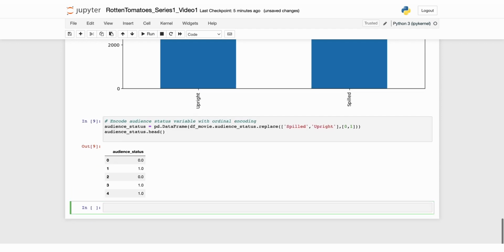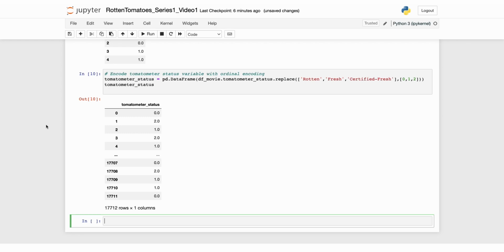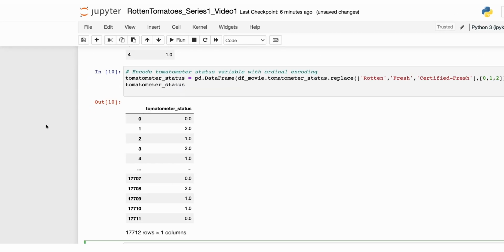And here's the output. Next, we need to convert our target variable, which is tomato meter status, which has three unique categories: rotten, fresh, and certified fresh. Since these categories represent an order of magnitude, we will use an ordinal encoding. By using the replace method inside the pandas data frame method, which is used to create a data frame, we will replace these texts with 0, 1, and 2. So here's the code for that. And let's run that, and here we have the output.